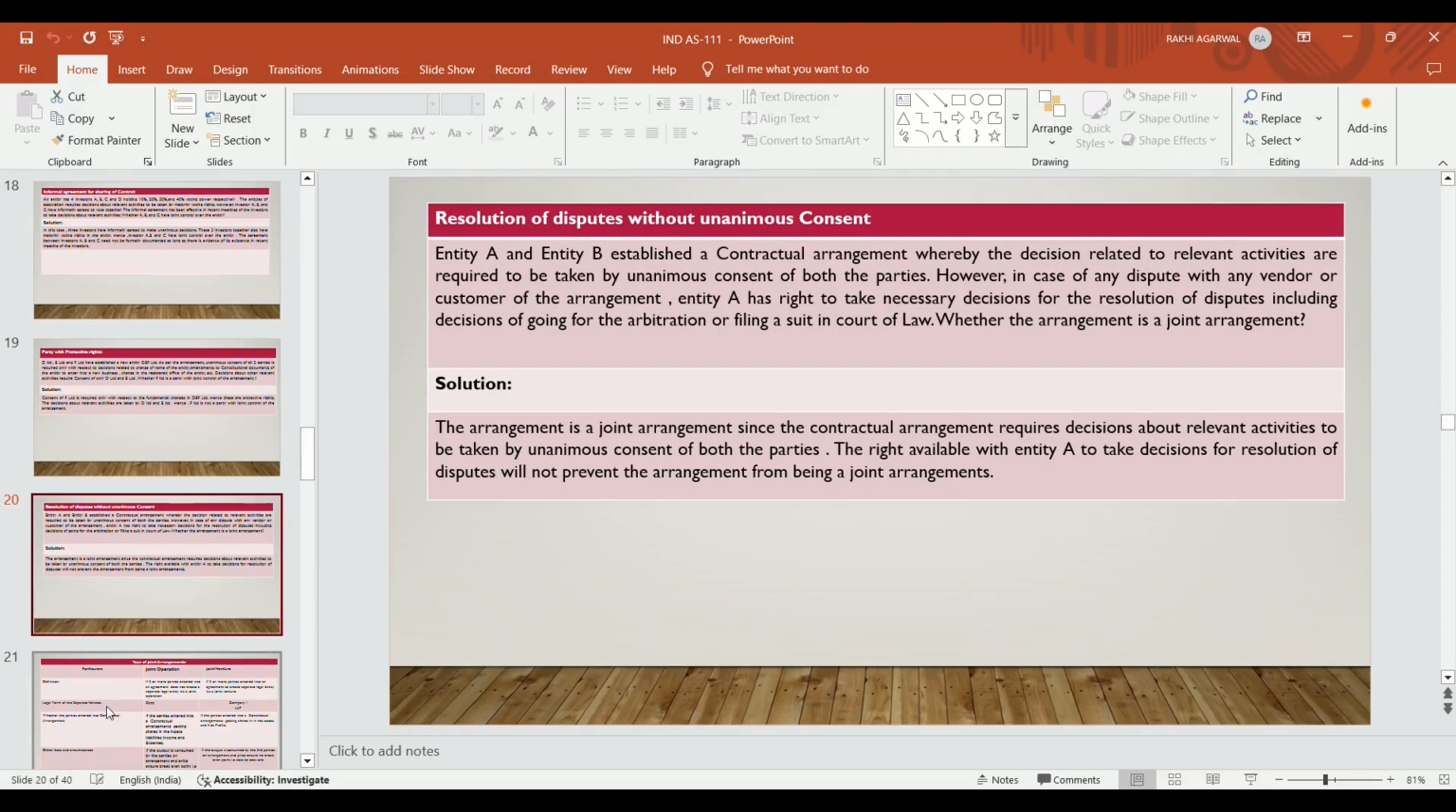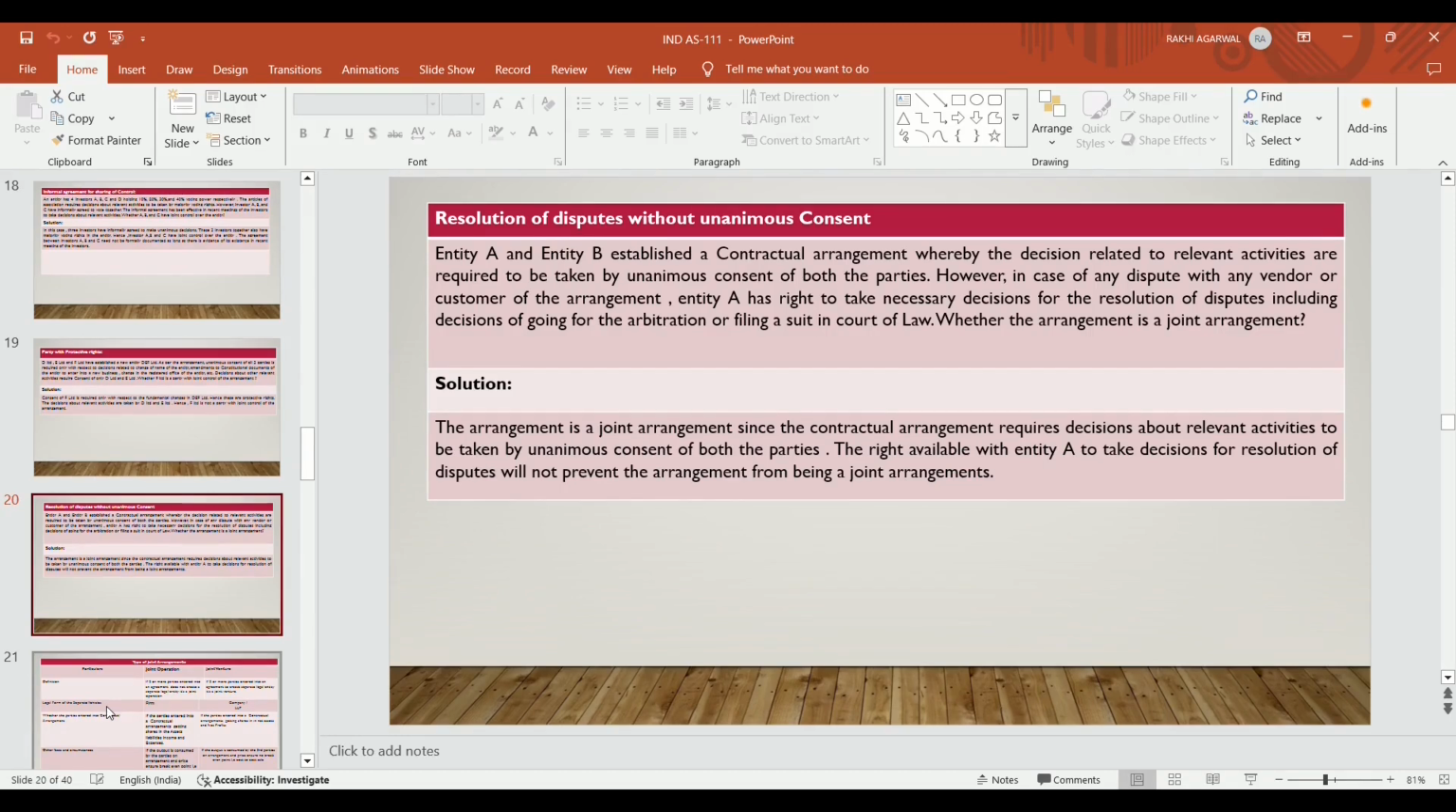Resolution of disputes without unanimous consent. Entities A and B establish a contractual arrangement whereby decisions related to relevant activities are required to be taken by unanimous consent of both the parties. However, in case of any dispute with any vendors or customers of the arrangement, entity A has the right to take necessary decisions for the resolution of the dispute, including the decision of going for arbitration or filing a suit in a court of law. Is the arrangement a joint arrangement? In this case, what happens?